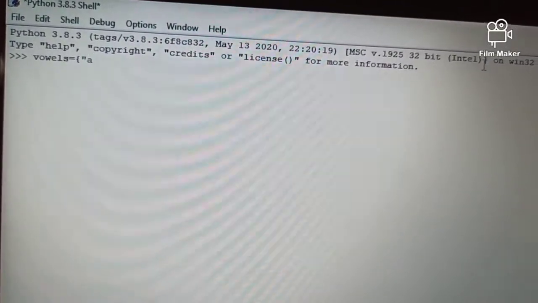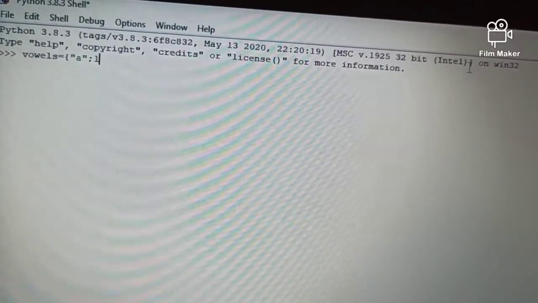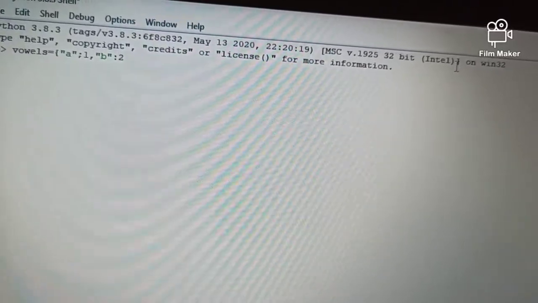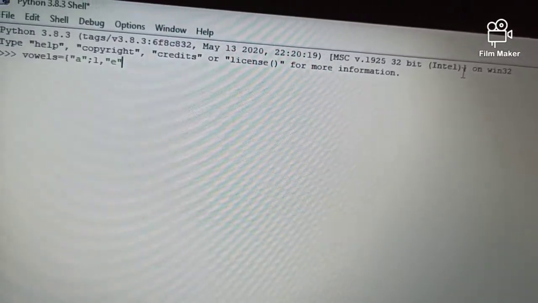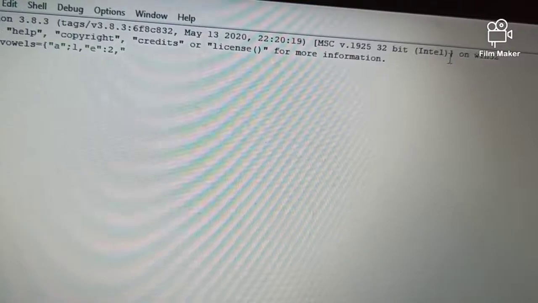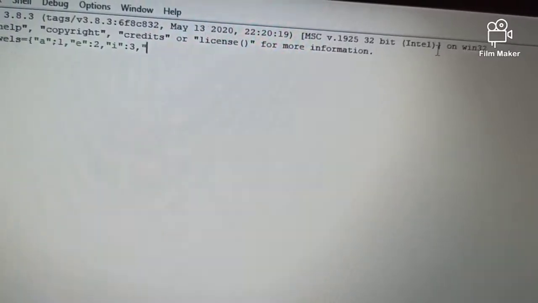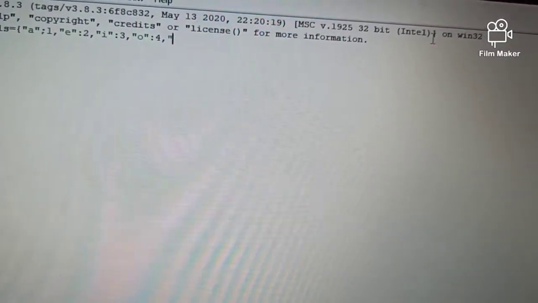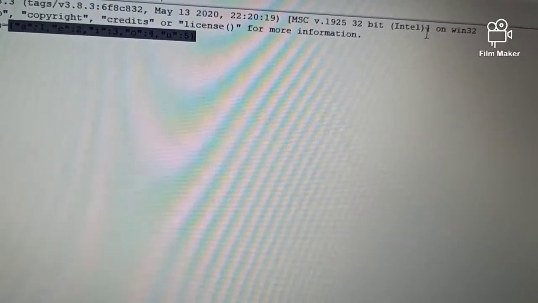First is A, then colon, then 1, then comma, then E, then colon, then 2. Sorry, I am creating vowels now, so not B, it's E. Then comma, then I, then colon, then 3, then comma, then O, then colon, then 4, then comma, then U, then colon, then 5. Then close the curly bracket.